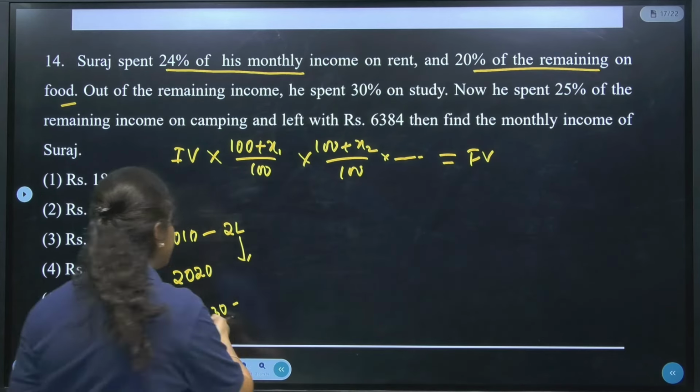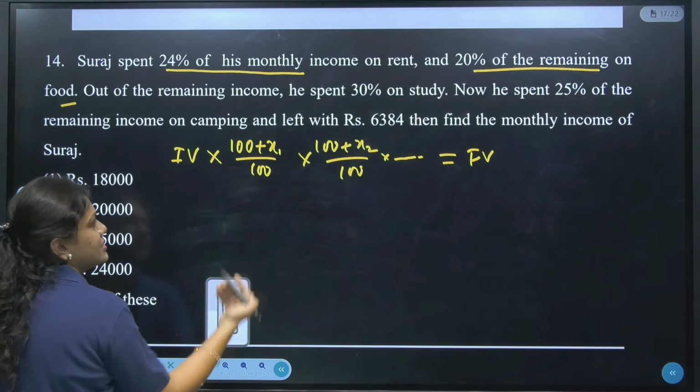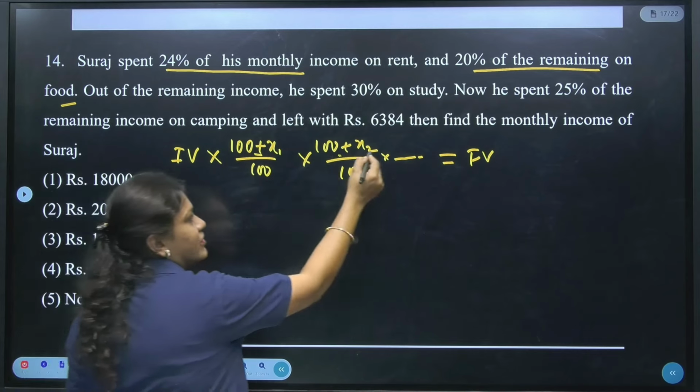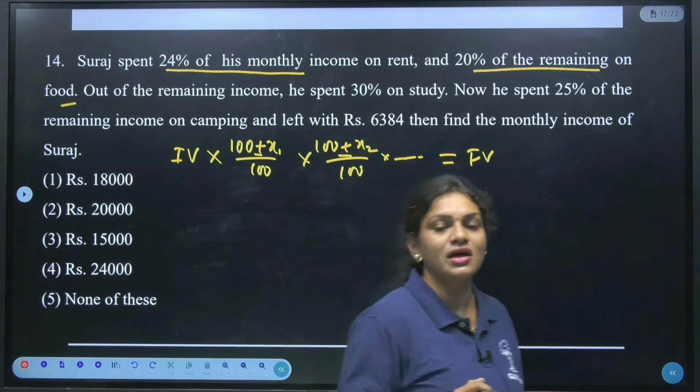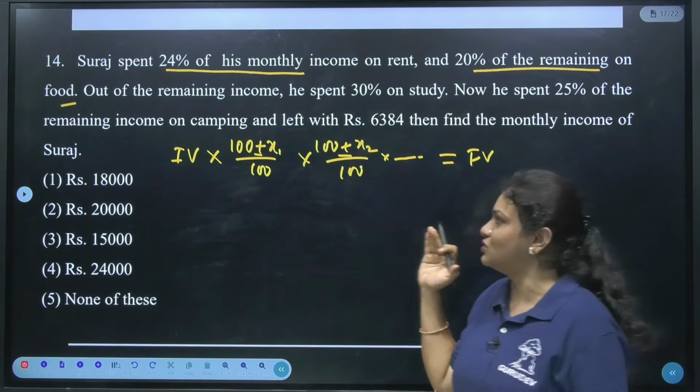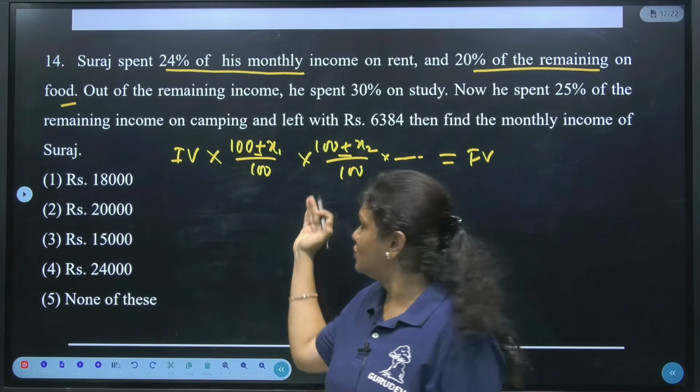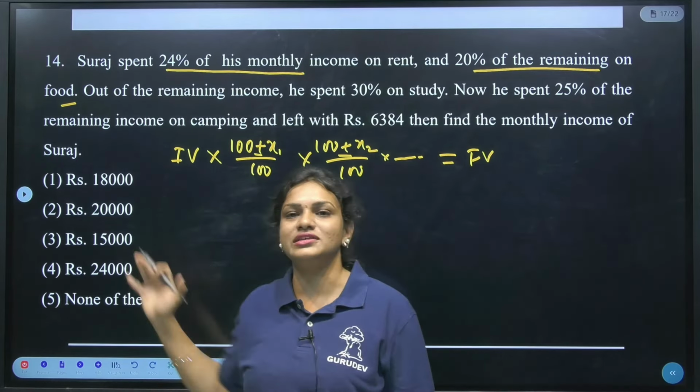Now, if they say increment, you just take it as a plus, or if it is a decrement, we will take it as a minus. If anybody doesn't know, you just go through this. Otherwise, if you are aware of this, then it is easy for you guys.